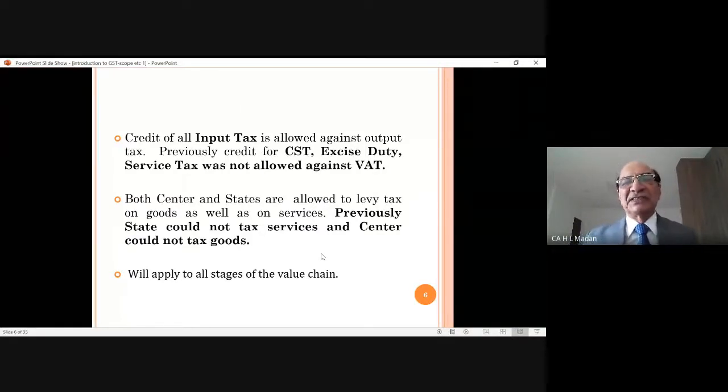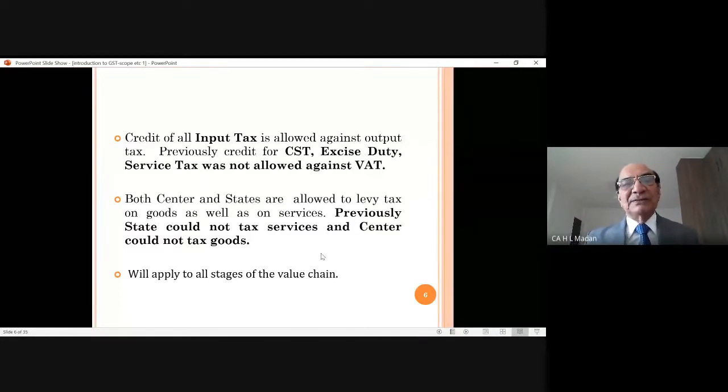Before implementation of GST, that is from 1st July 2017, the central government was allowed to tax only services and to charge central excise duty on the manufacture of goods. Otherwise, on services, they were allowed to charge service tax.